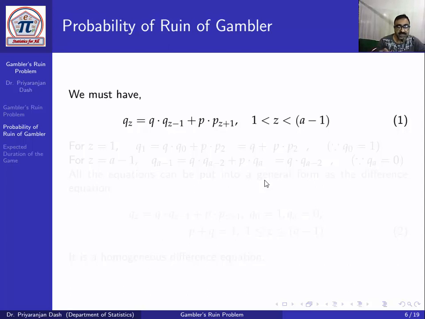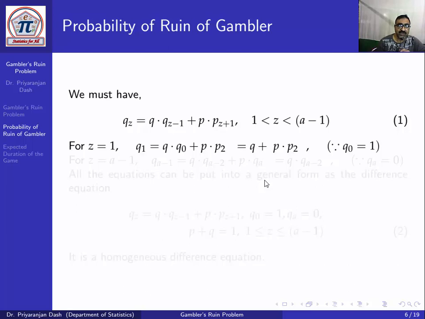And if he wins the game with probability P, his capital will become Z plus 1 rupees. So Qz equals Q into Q(z minus 1) plus P into Q(z plus 1), where Z varies from 1 to A minus 1.